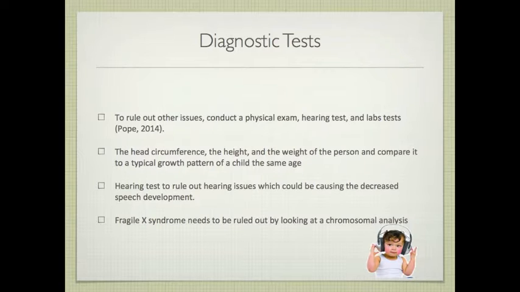Fragile X syndrome needs to be ruled out by looking at chromosomal analysis, and this is done if there is any intellectual disability or any history of disability in the family. Fragile X syndrome causes below normal issues with the person's intellectual ability and can cause behaviors that resemble autism.